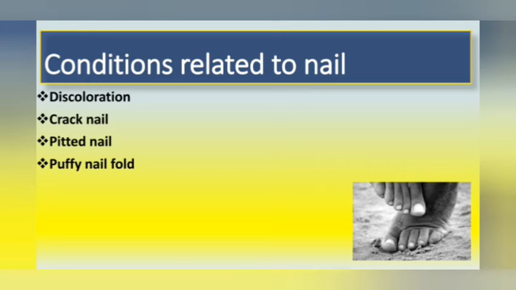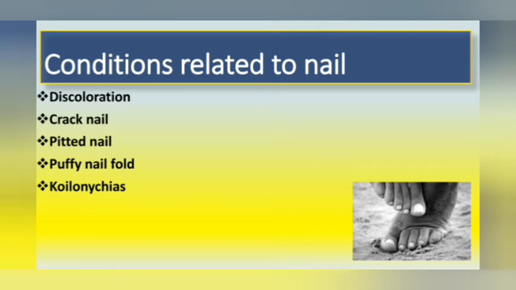Puffy nail fold. If the skin around the nail appears red and puffy, this is known as inflammation of the nail fold. It may be the result of lupus or another connective tissue disorder.